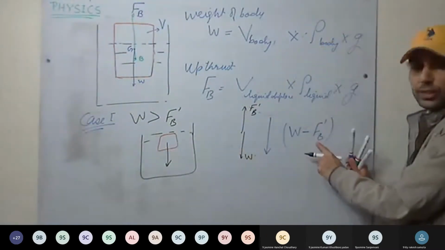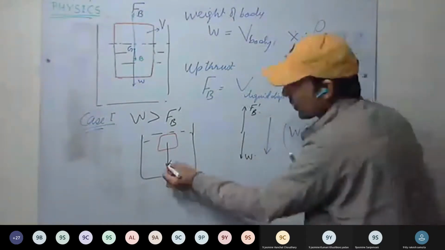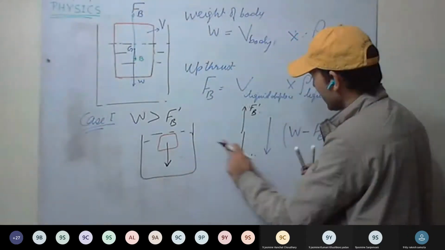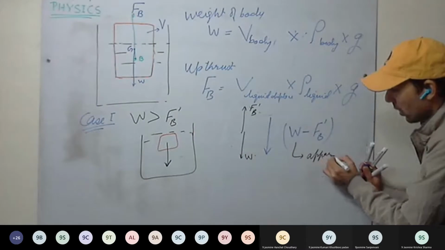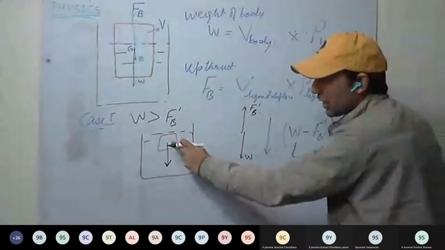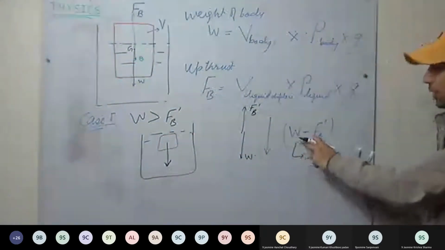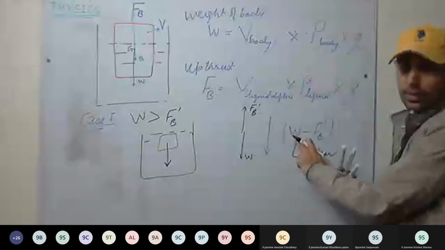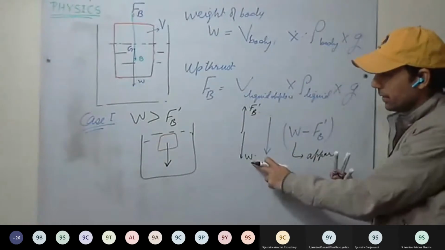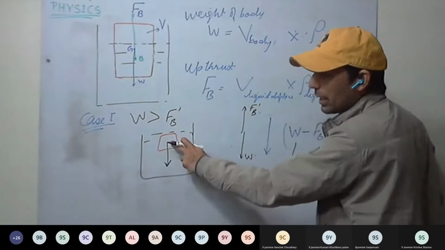That is, net force is W minus FB dash, downward. And see here, this net force is the apparent weight of the solid. Weight of the solid has decreased, and by how much? W minus FB dash. Initially its weight was W, that is the original weight of the solid. But as it is immersed in the liquid, its weight will be less.